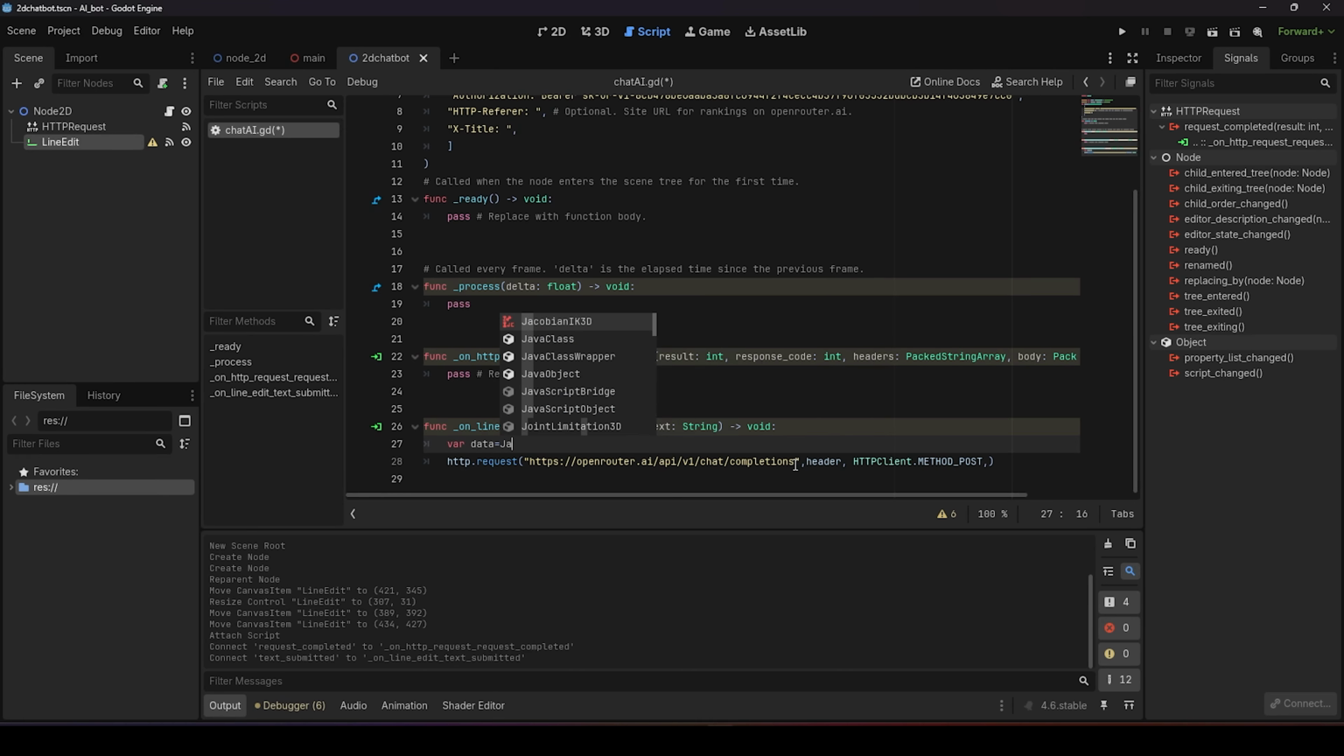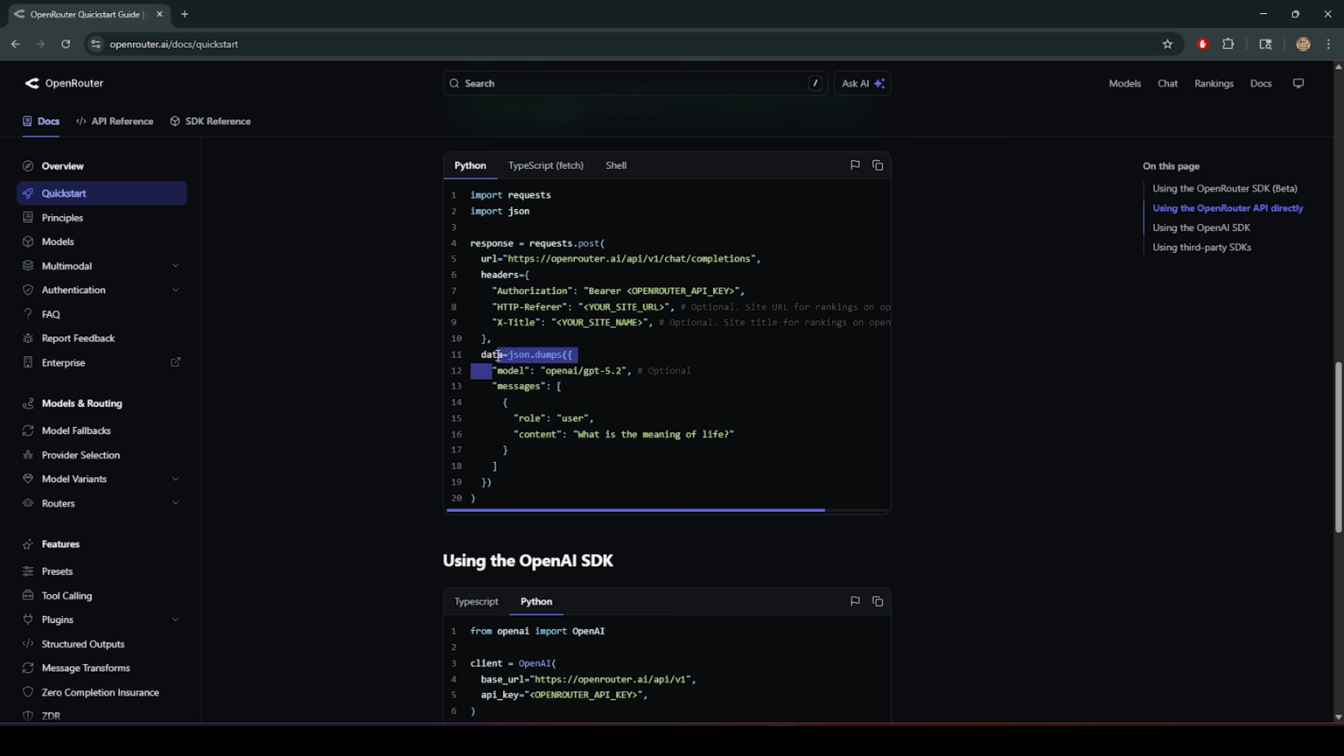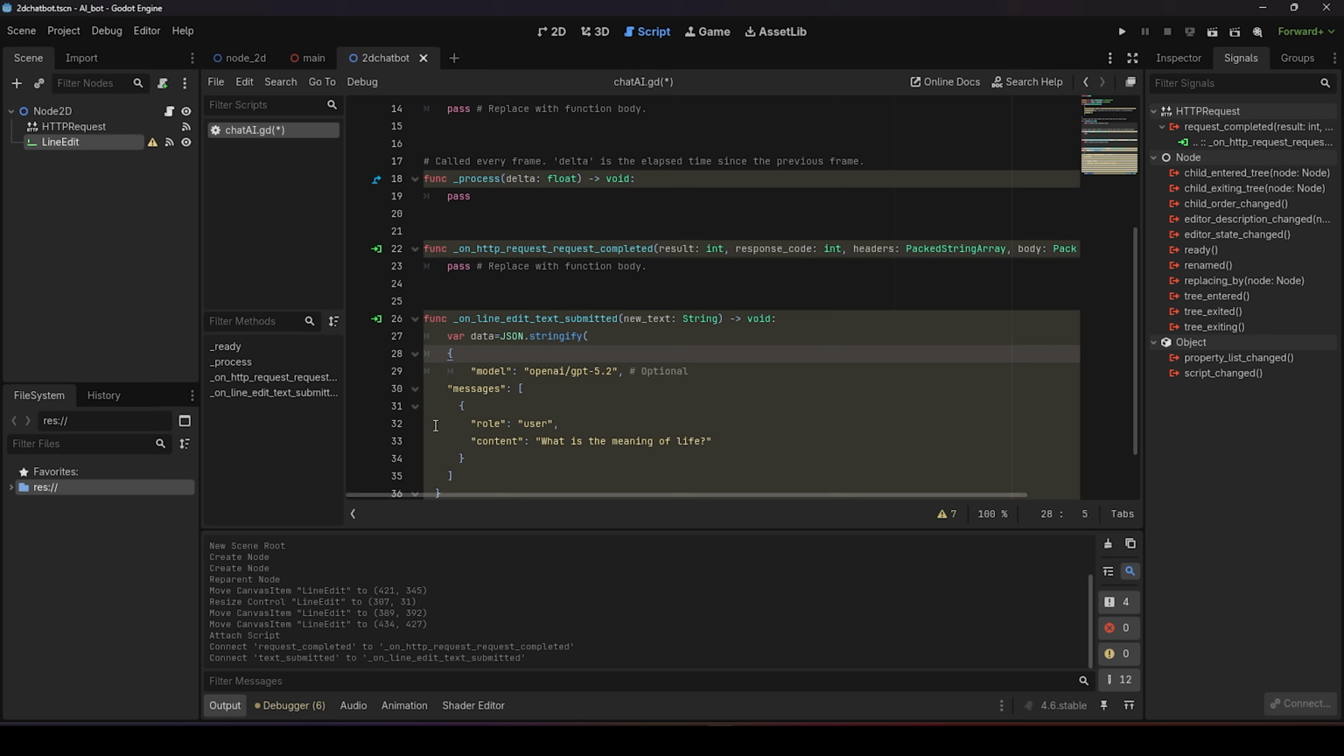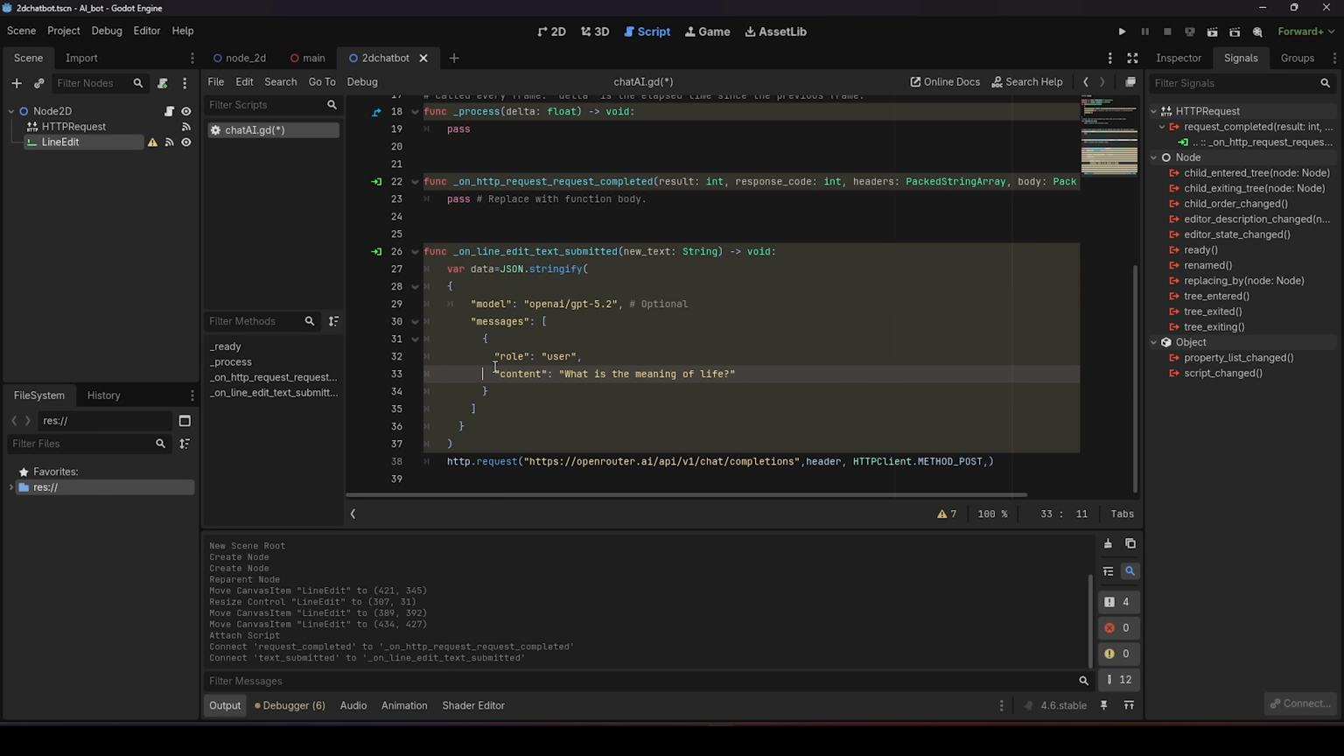Lastly, we need our data. Create a variable for your data and back to the documentation, copy the data structure. Now, the model here is placed as ChatGPT, and this one is not free, you have to pay for it. So let's go back to OpenRouter and look for a free model.